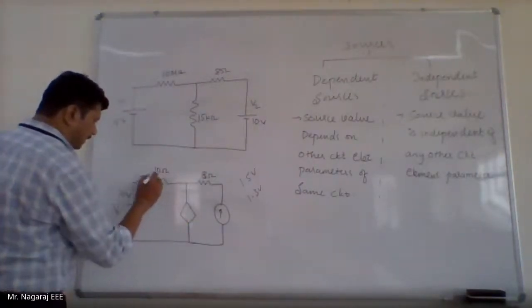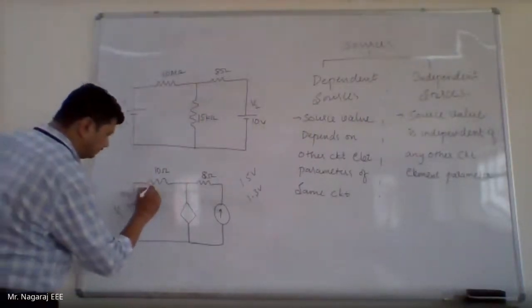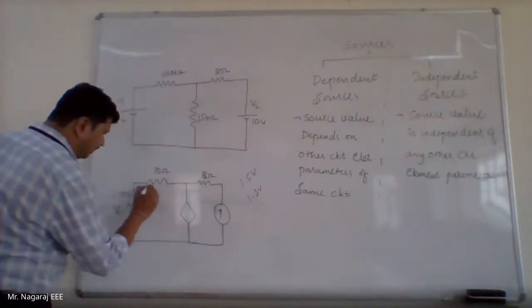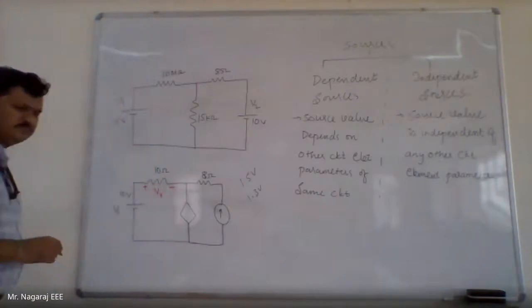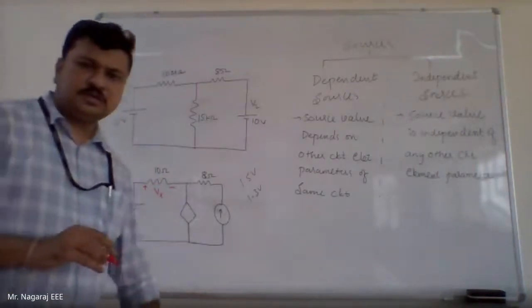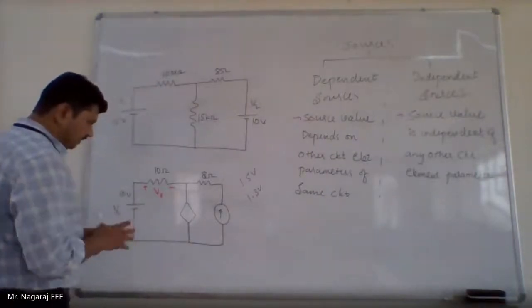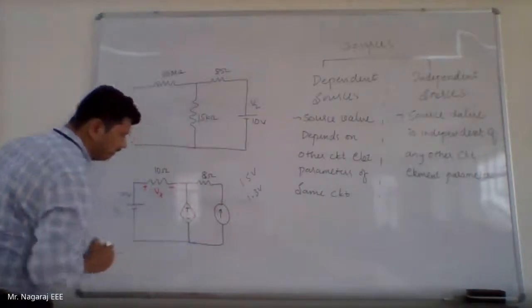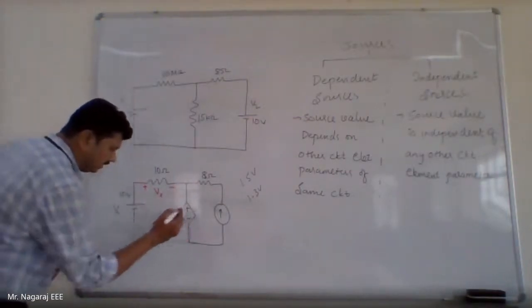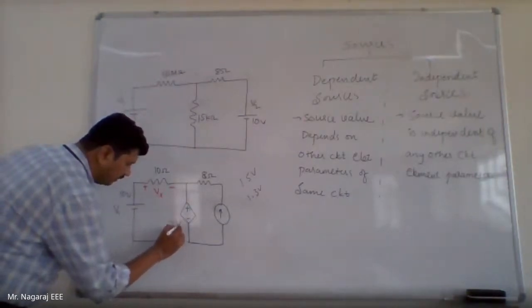Let the current in 10 ohms be say I, or let the voltage across 10 ohms be Vx. Let this be a voltage source, a dependent source, and I take this as 2 into Vx.